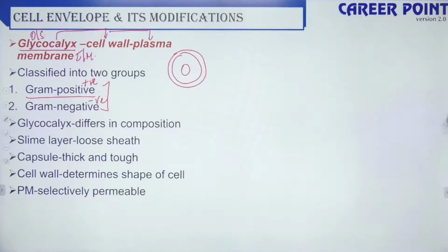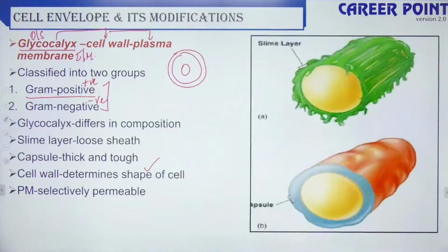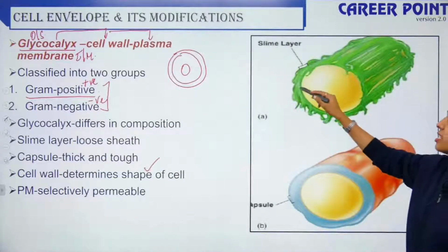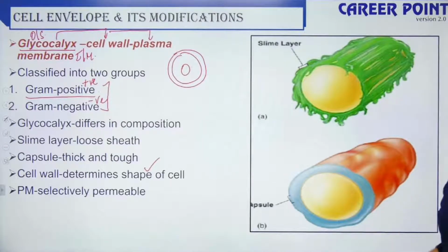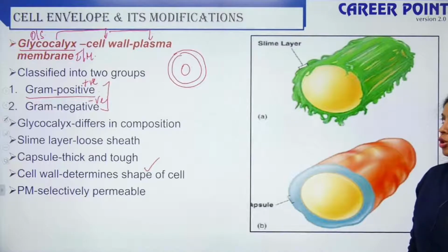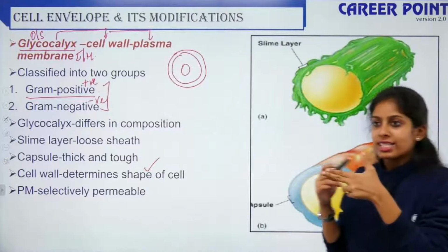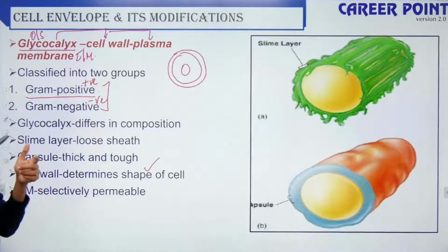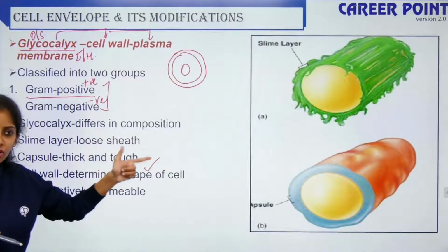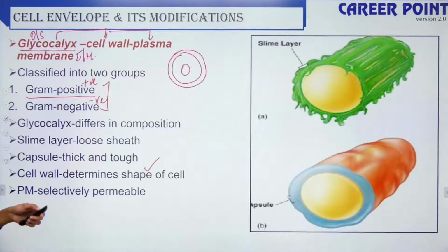So your plasma membrane is selectively permeable. Your cell wall determines the shape of the cell. So this is your glycocalyx. When it is present as a loose sheath, it is called a slime layer. When it is present as a tough and thick layer, it is known as a capsule. So what is the order? Glycocalyx, cell wall, plasma membrane. Glycocalyx can take up two forms, that is your slime layer and your capsule. Your cell wall provides shape and rigidity to the cell. Your plasma membrane is selectively permeable.